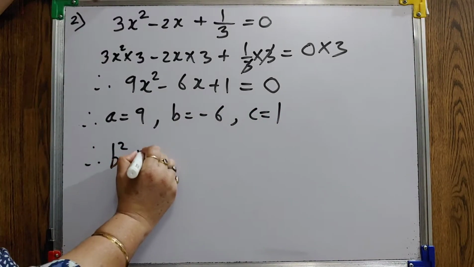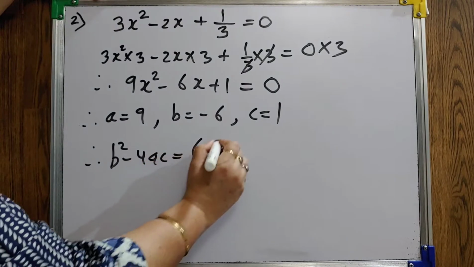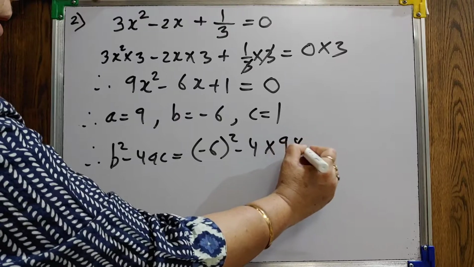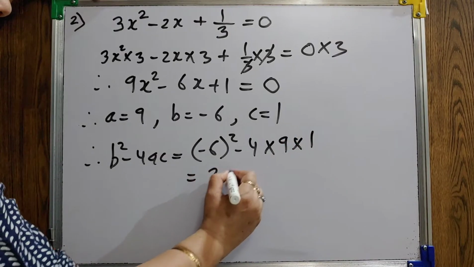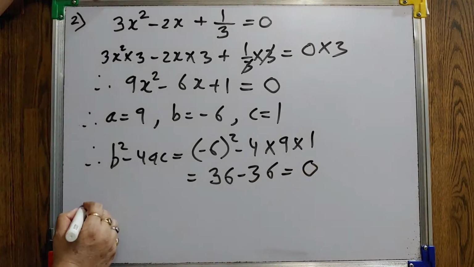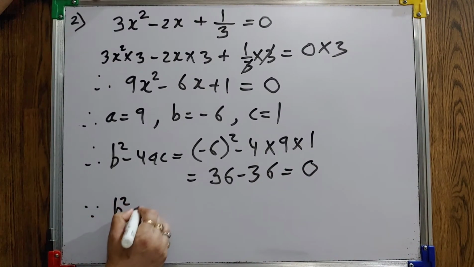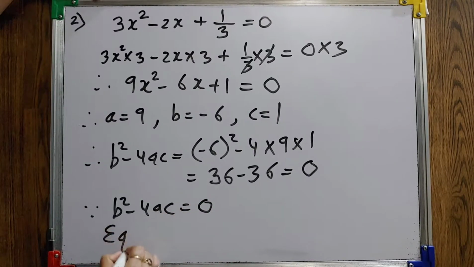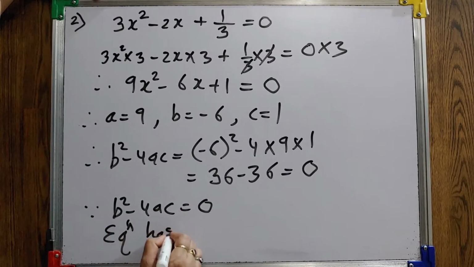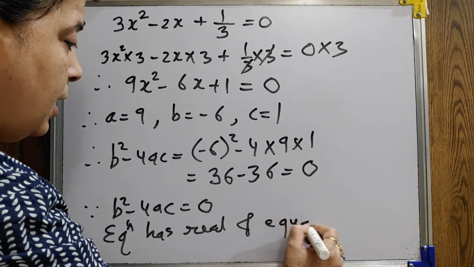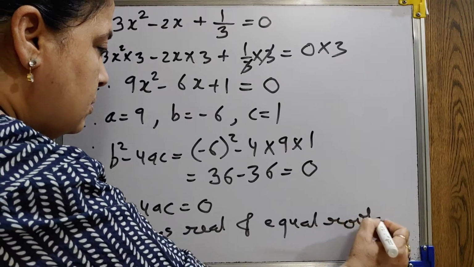Find B square minus 4AC: minus 6 square minus 4 into 9 into 1. This is 36 minus 36, which equals 0. Since B square minus 4AC is equal to 0, the equation has real and equal roots.